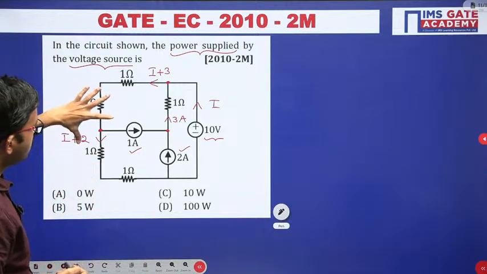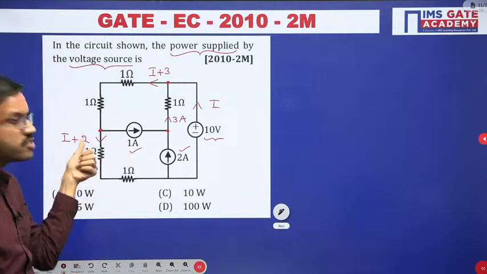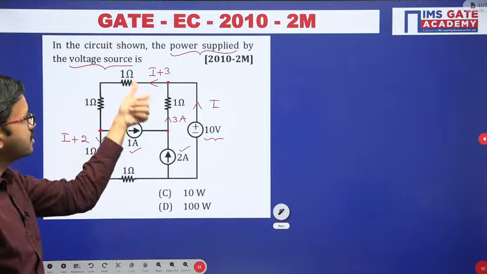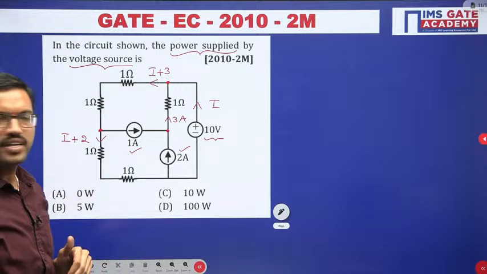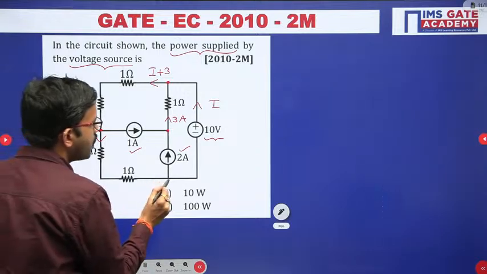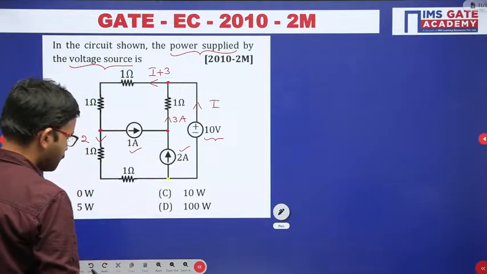See, you can cross check. If you are adding these two, 2 plus 1 is what? 3 plus I plus 3. Say this current is coming, the resultant current is leaving, right? Same current. Now once again, if you apply KCL at this particular node,